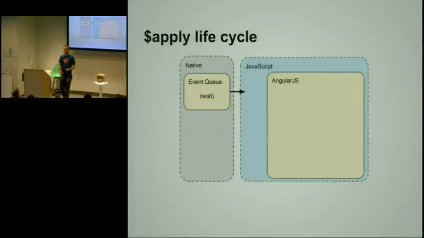So let's say that some event happens. Let's say XHR is coming back. The server replied with some data. Of course, I assume that everybody knows here that there is a lot of asynchronous stuff going on in the browser. Very few things in the browser are synchronous. So that's why we have this event queue and this whole evented system.